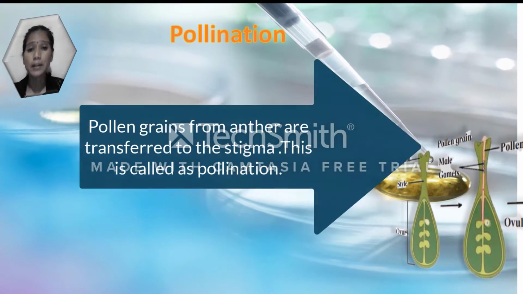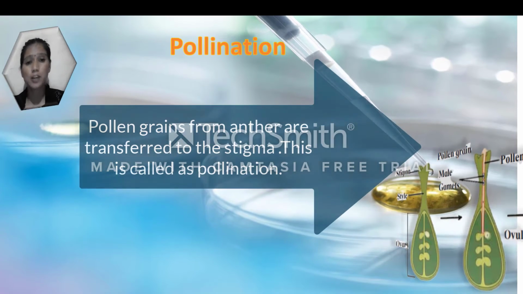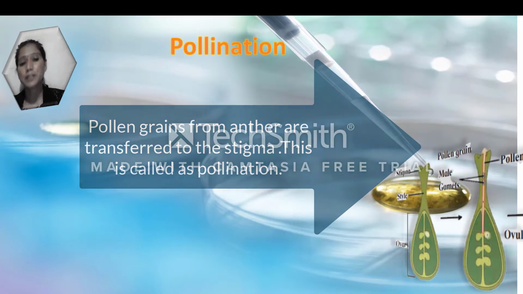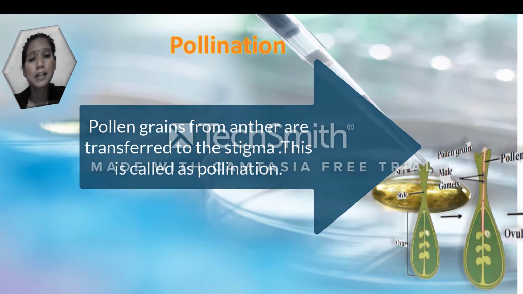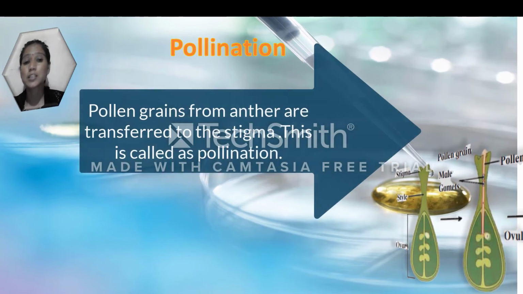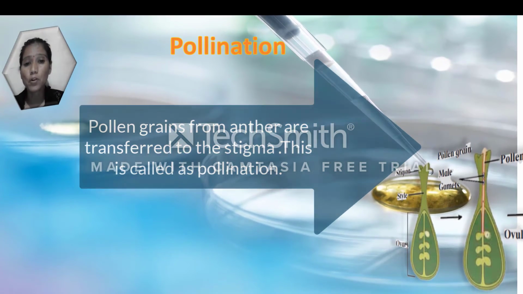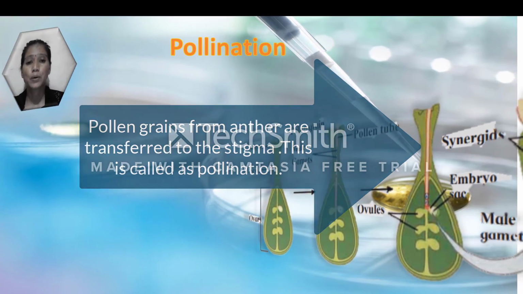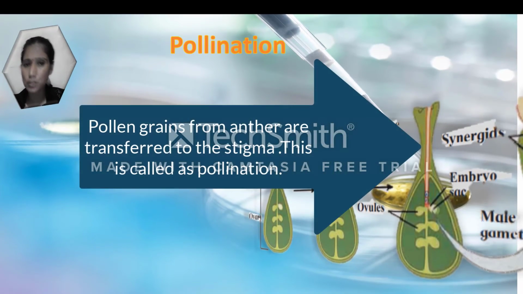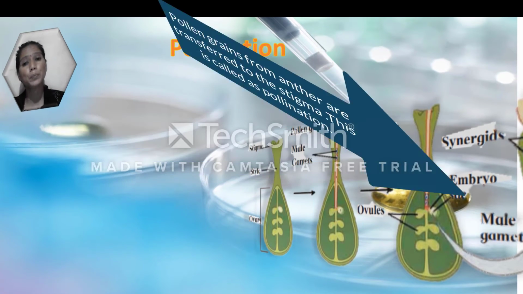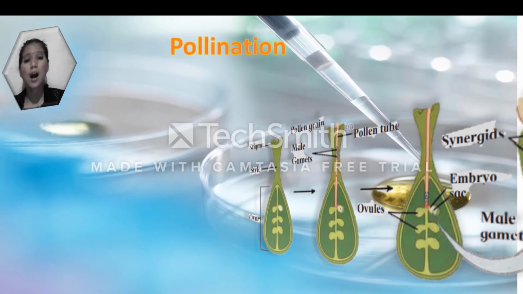Pollen grains from the anthers are transferred to the stigma. This is called pollination. The pollen germinates when it falls upon a sticky stigma. A long pollen tube and two male gametes are formed.